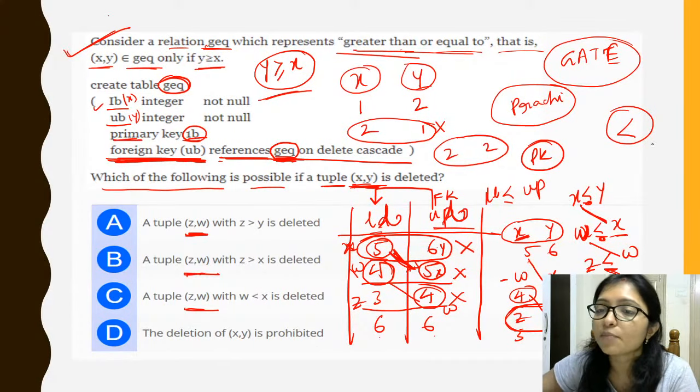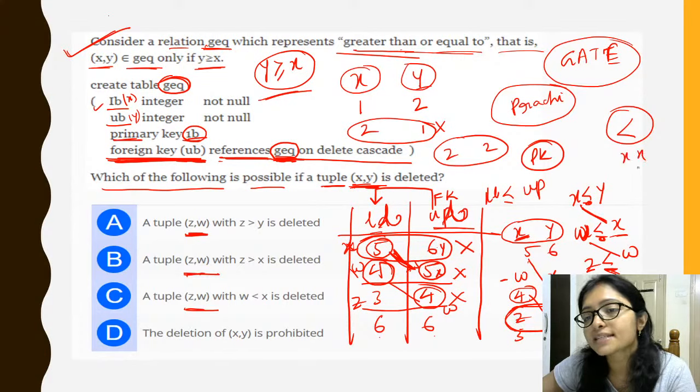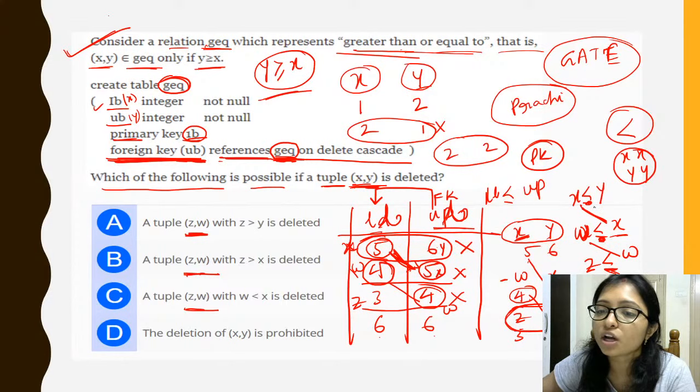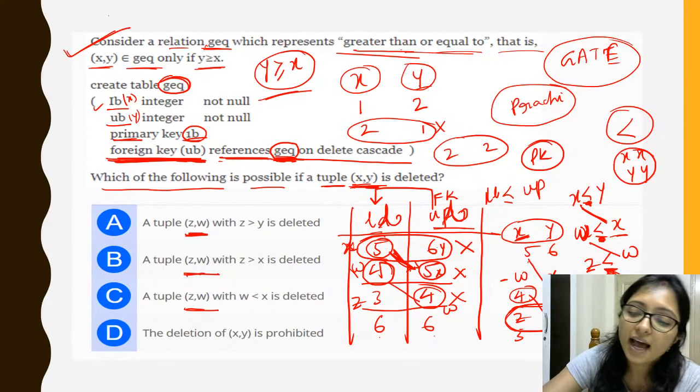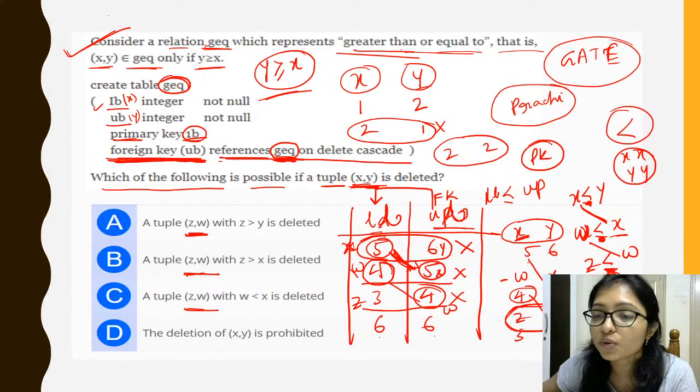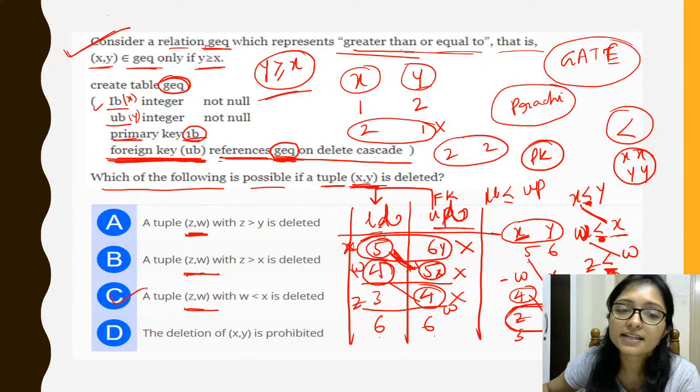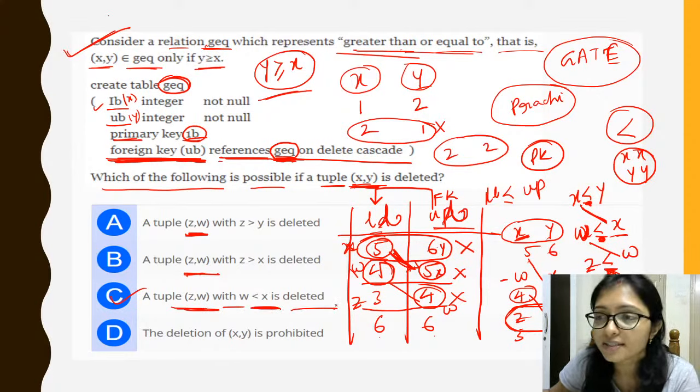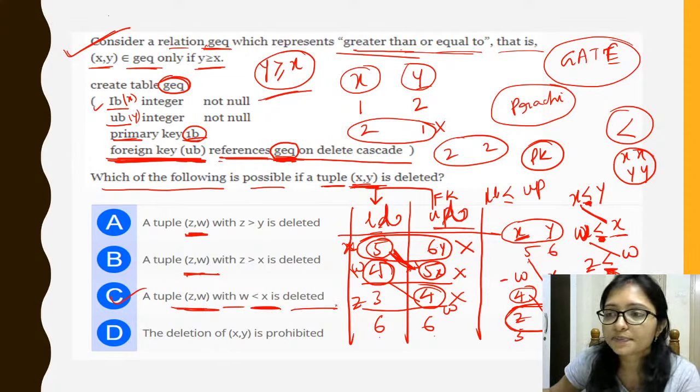Equals to means same. Equals to means it will be X X, Y Y. It is giving the difference. So equals to is not there, only less than. Equals to is not there, right? So definitely clearly you can see the answer. What is the answer? W is less than X, right? The ZW with W is less than X is also deleted. Clear?